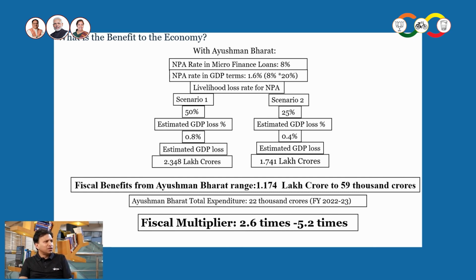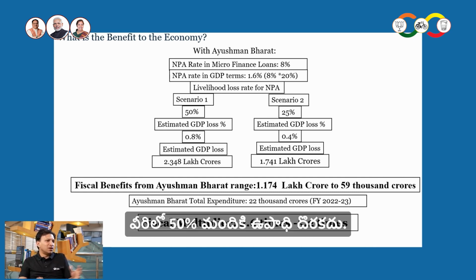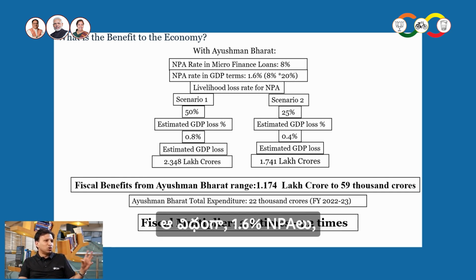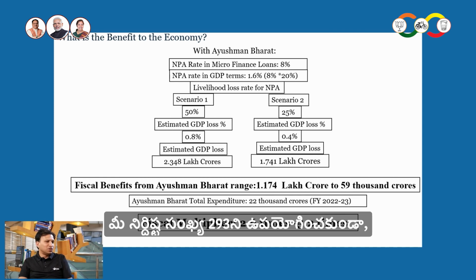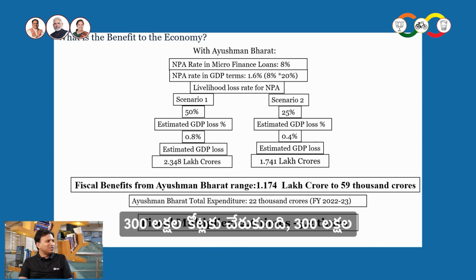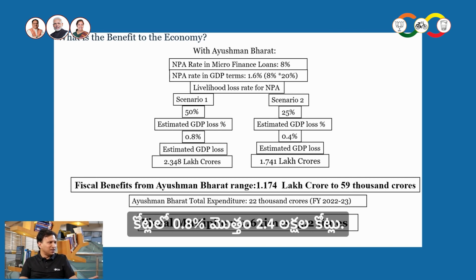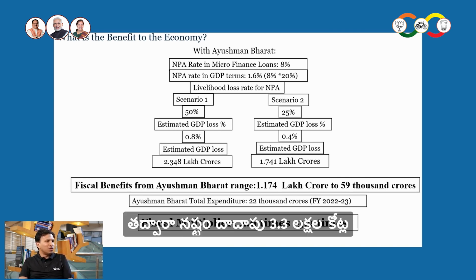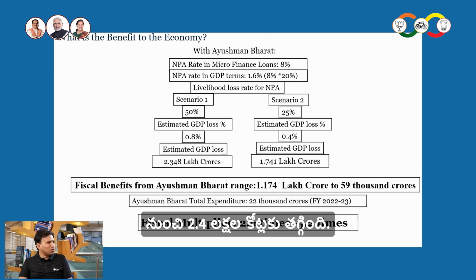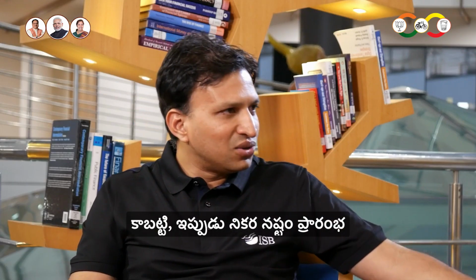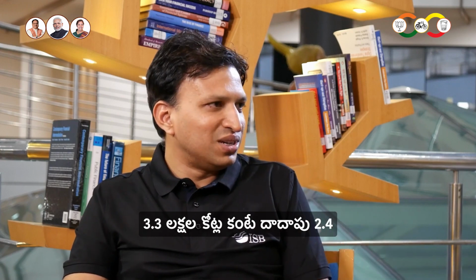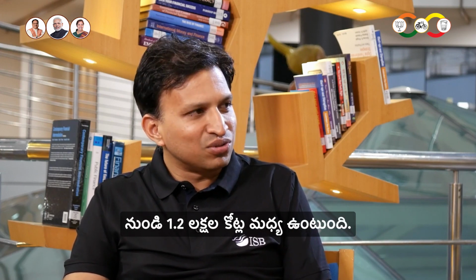Now let's make the same assumption. 50% of those are going to be unemployed, right? So you have 20%, 8% of 20% is 1.6%, and 50% of that is 0.8%. Again, out of your 300 lakh crore, I am not going to take your 293. So 0.8% of 300 is 2,40,000 crore. So from your 3,30,000 or something, it comes to 2,40,000. And if you take 25%, it will be 1,20,000.